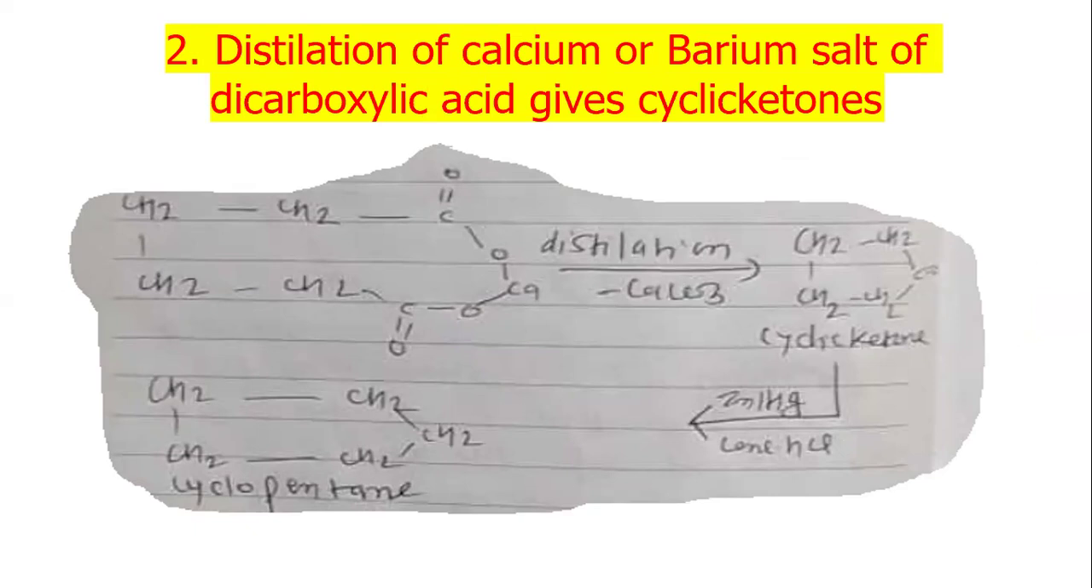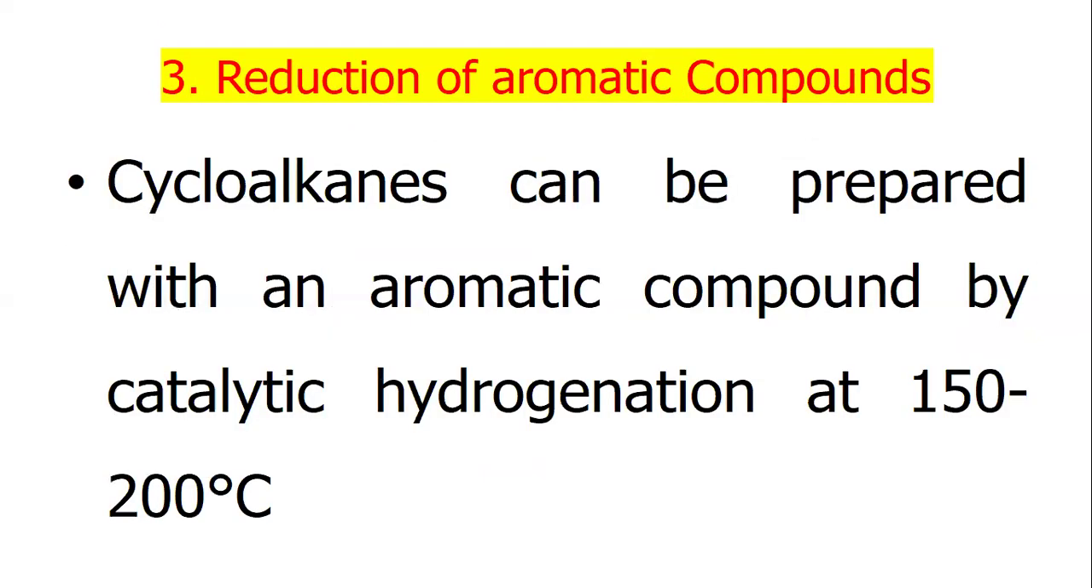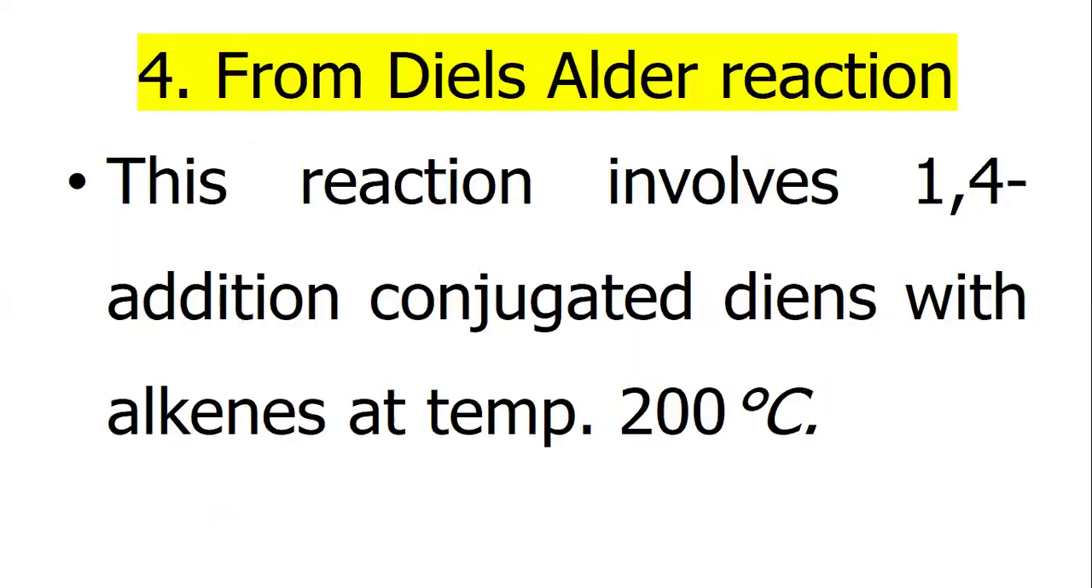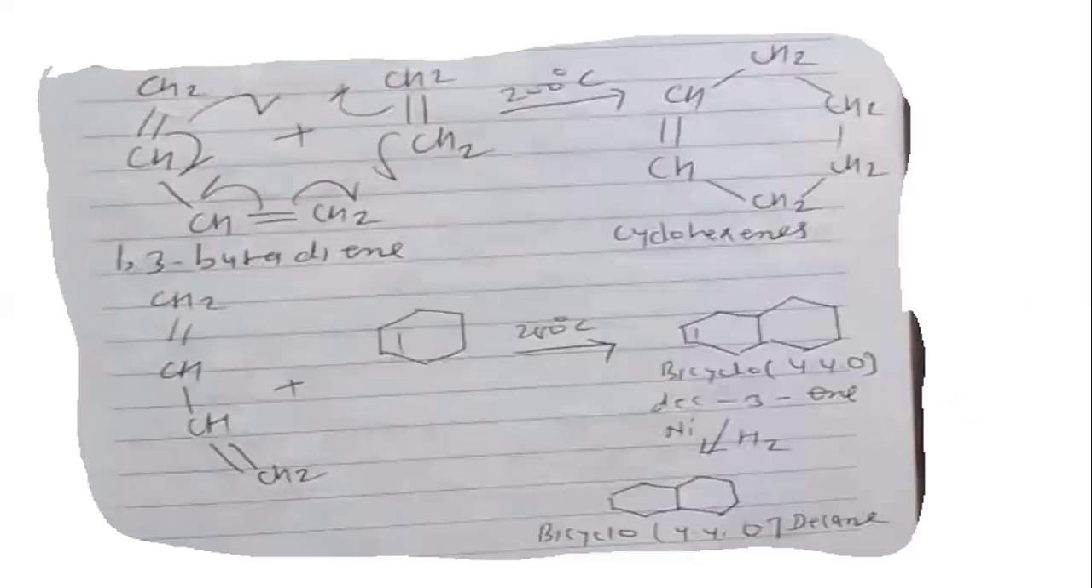Distillation of the calcium or barium salt of a dicarboxylic acid gives cyclic ketones. Reduction of aromatic compounds: cycloalkanes can be prepared from aromatic compounds by catalytic hydrogenation at 150 to 200 degrees Celsius. It gives cyclohexane. From the Diels-Alder reaction, this reaction involves 1,4 addition of conjugated dienes with alkenes at a temperature of 200 degrees Celsius. 1,3-butadiene at 200 degrees Celsius produces cyclohexene.